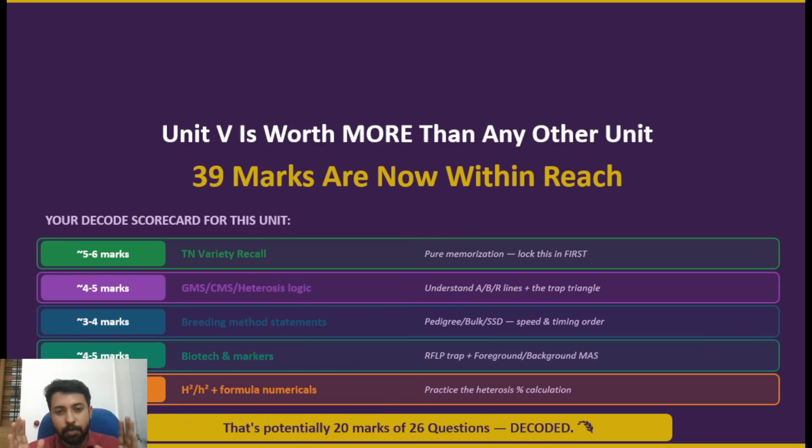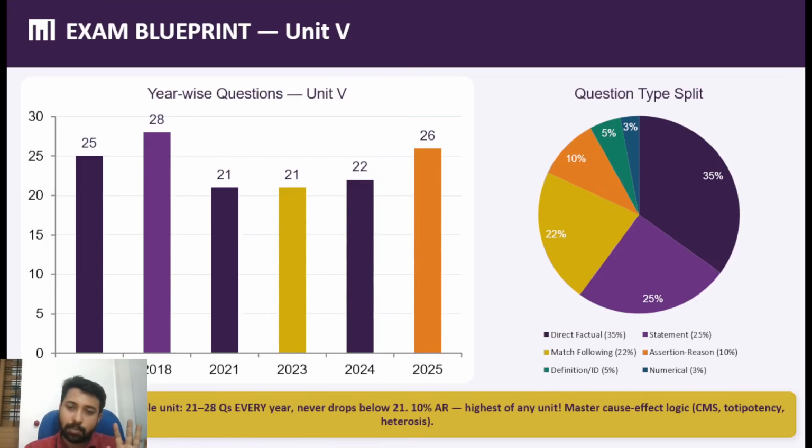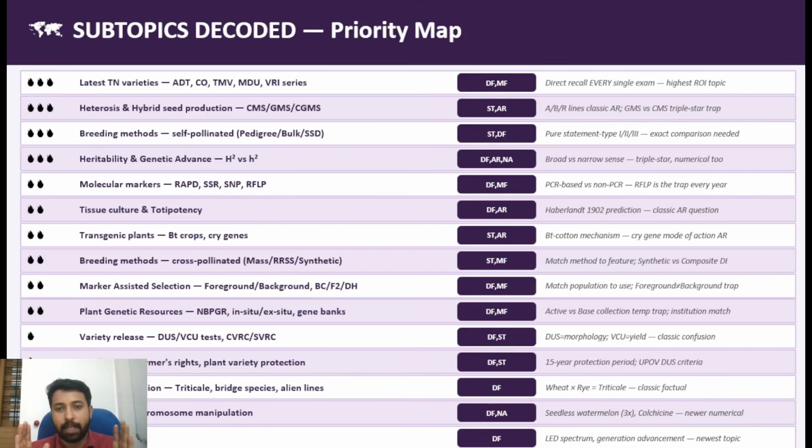Clear? From this unit 5 that we have discussed today. Don't go to the exam without covering the specific areas of unit 5 that we have discussed today. Most importantly, keep a screenshot of this priority map on your phone. Whenever you take up unit 5, cover these areas first.